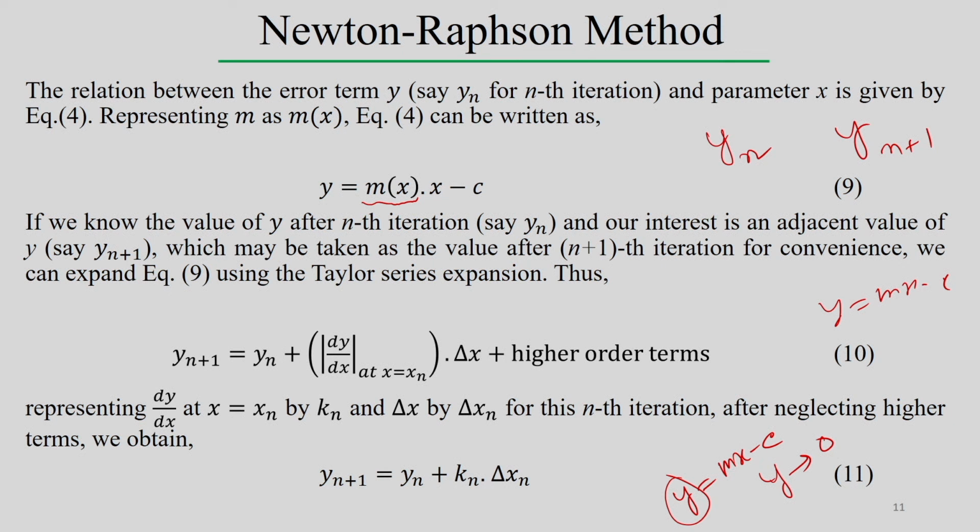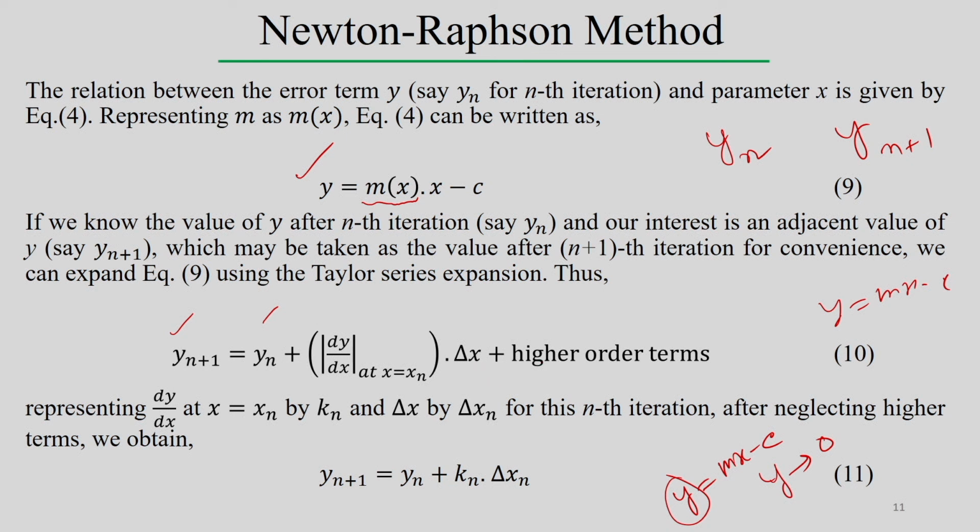Suppose this is equation 9. Using the Taylor series expansion and neglecting the higher order terms, considering only the first order, we can write y_{n+1} = y_n + (dy/dx) at x = x_n times delta x, the increment, plus a higher order term.